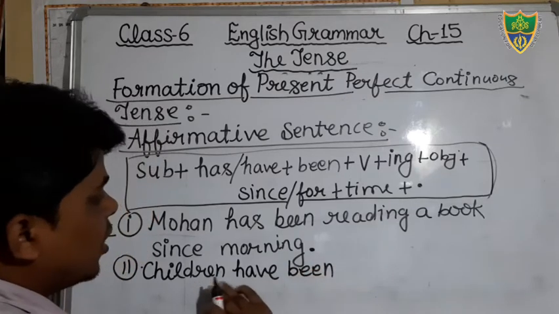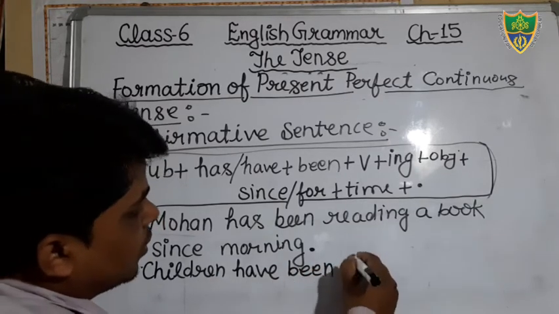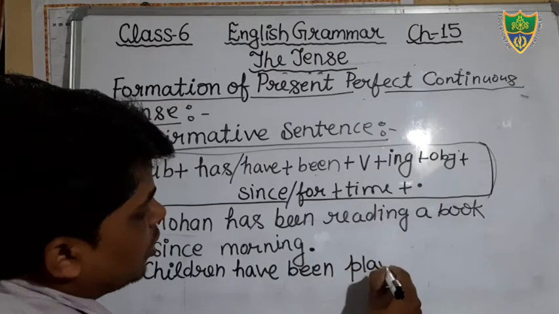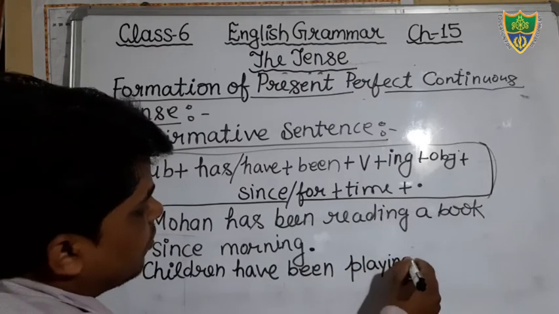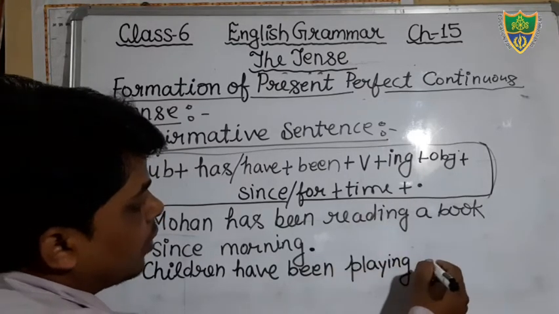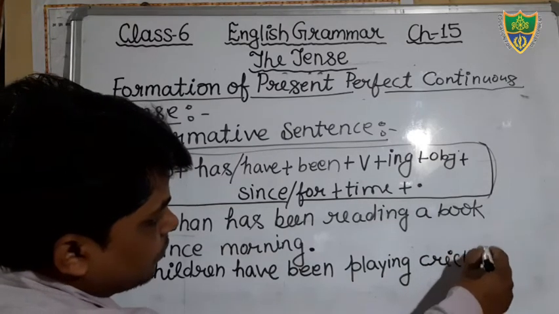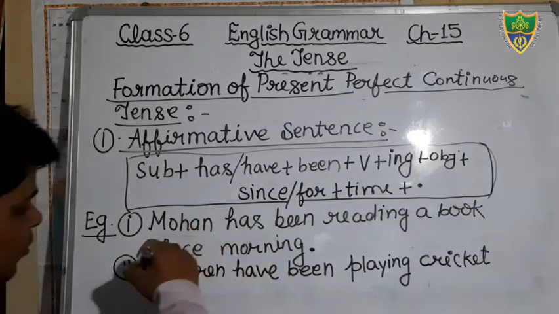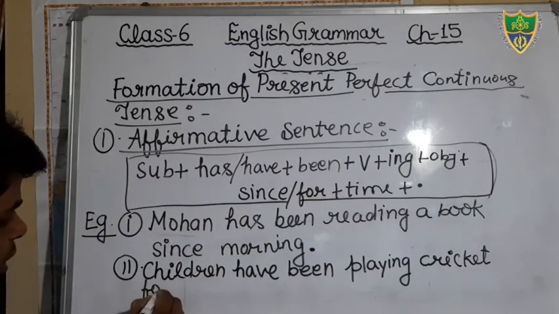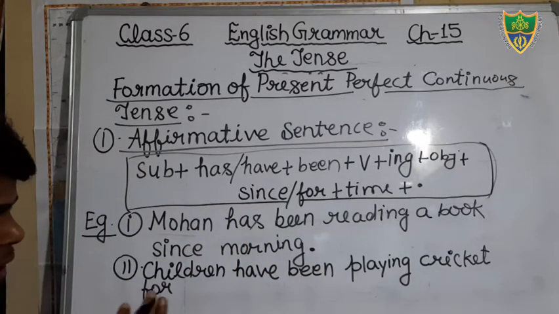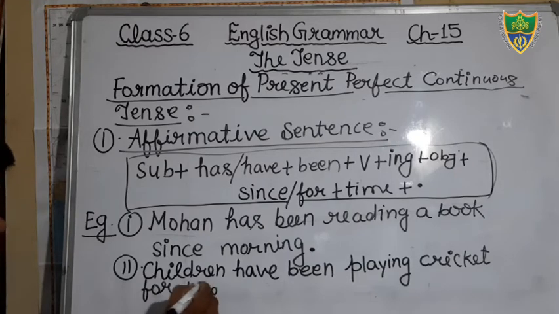Children have been. Suppose that your verb is play, then you will add ing here, it becomes playing. Children have been playing cricket for 2 hours. That is unfixed, that is not fixed, therefore we will write here 2 hours.